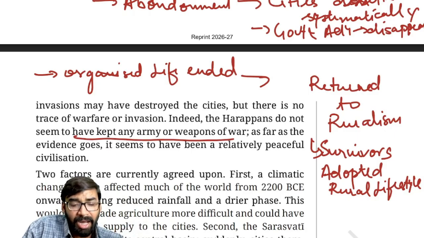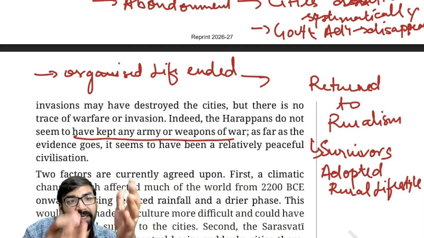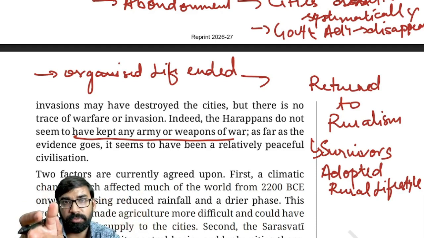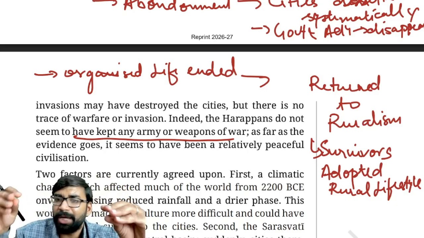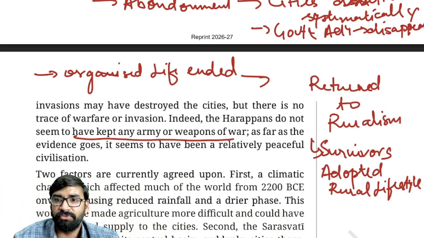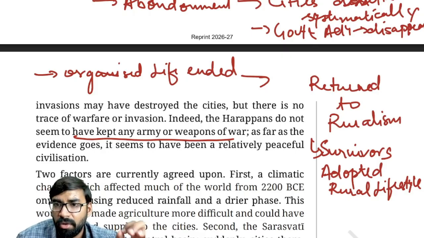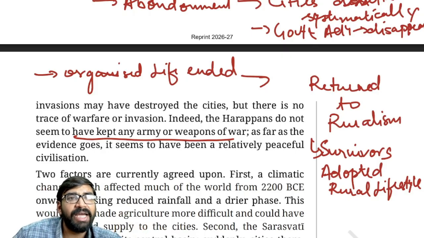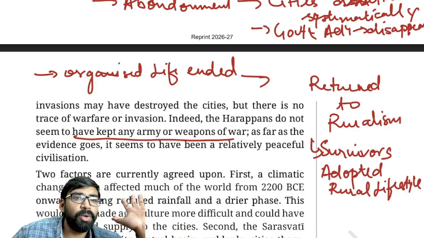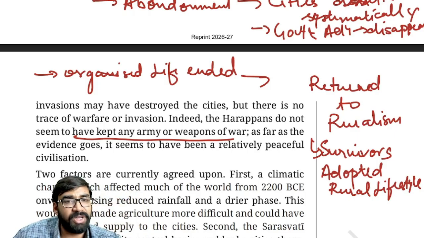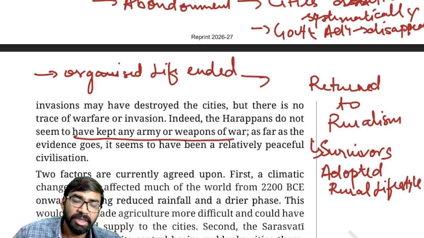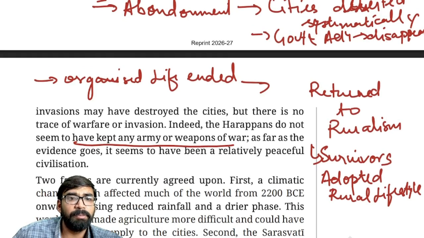Many people say Aryans destroyed the civilization, but that theory is incorrect. Aryan people came in a very small group, and Harappan people were large in number. A very small group cannot destroy the whole civilization. Mark my words, that theory is not correct. There is no evidence of warfare between the two communities, Aryans and IVC people. IVC people are considered peaceful people.